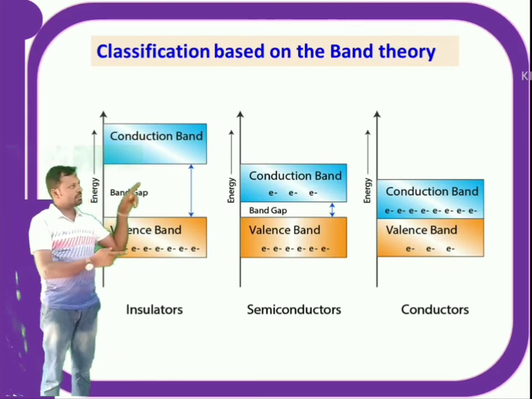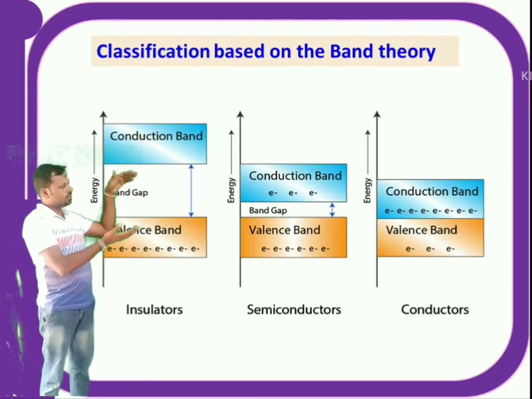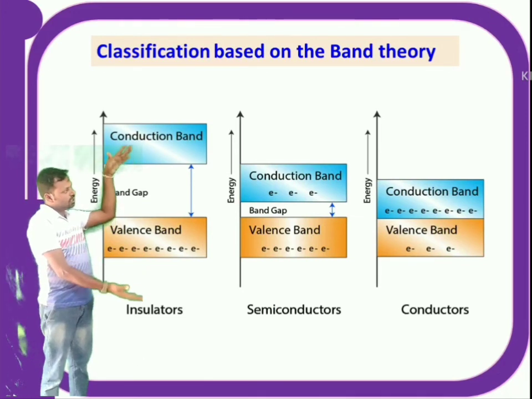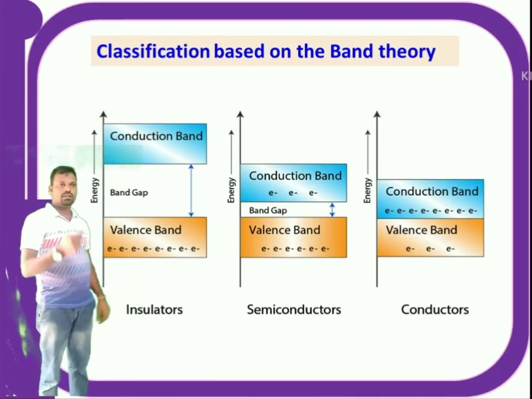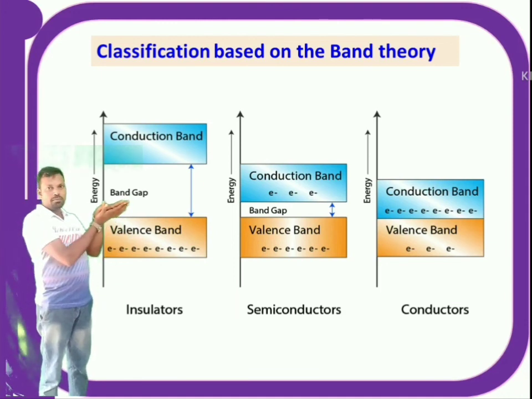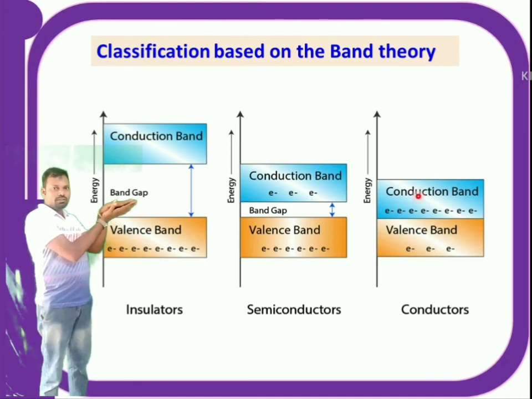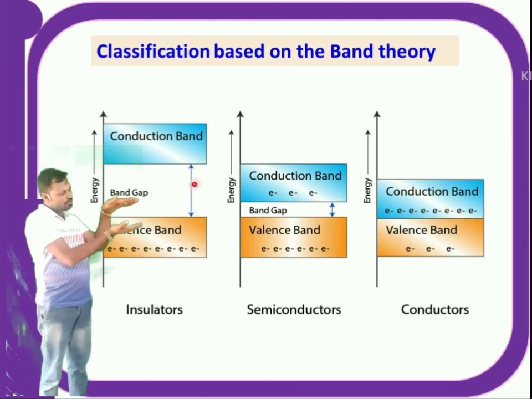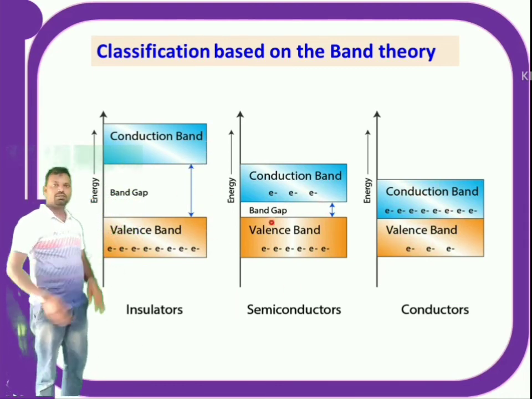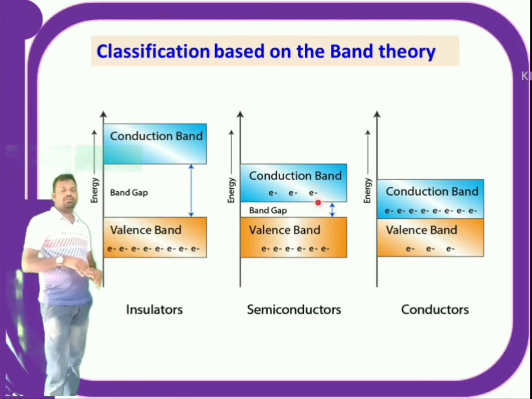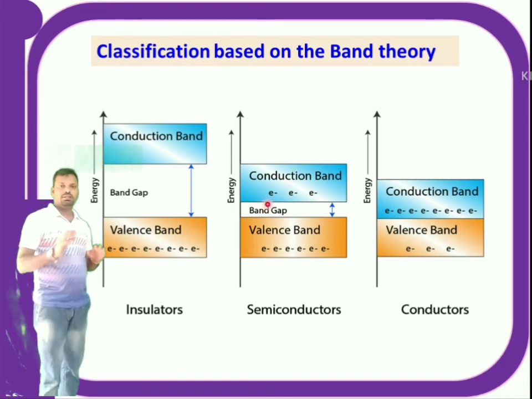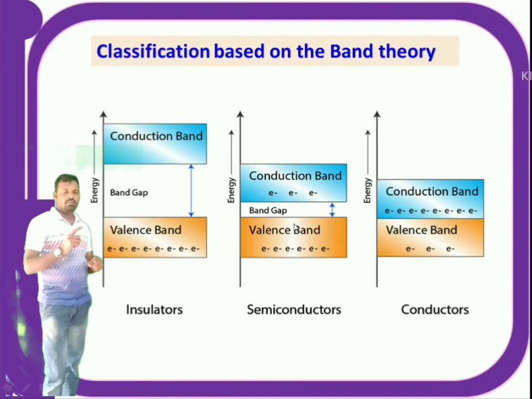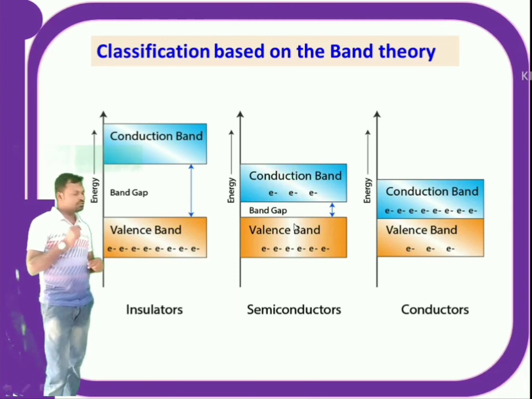If you see this diagram, you can easily understand that the energy gap between the valence band and conduction band is very long in insulators, and in conductors they are overlapped. That means there is no gap, so an electron in the valence band is automatically in the conduction band. But in semiconductors, the gap is not as long as in insulators and not overlapped like conductors. It is moderate, around 1 electron volt. If you supply 1 electron volt, the electron jumps from valence band to conduction band. This is about classification of materials according to band theory of solids.